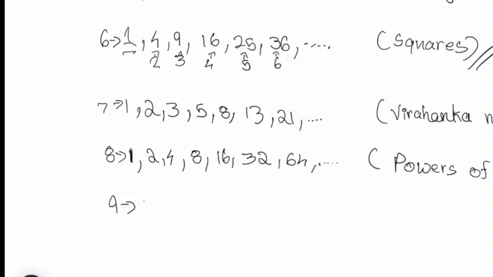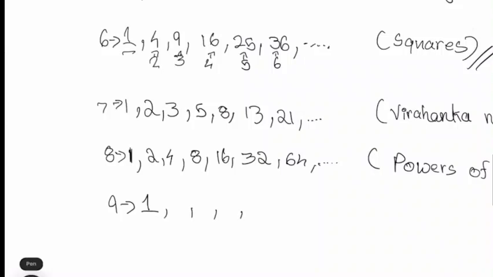First we'll write 1, because 1 will of course come over here. Then we'll have 3, because 3 ones are 3. Then 3 threes are 9.